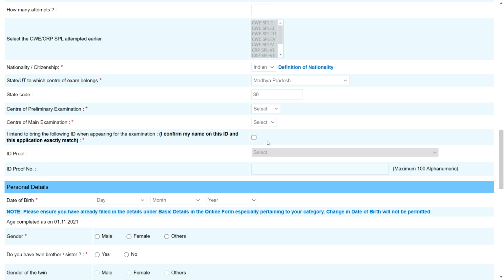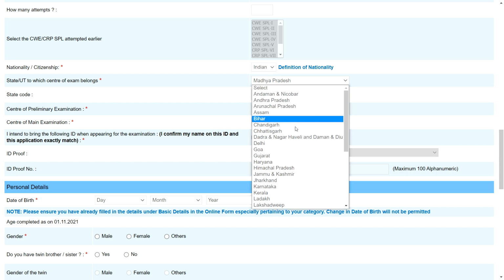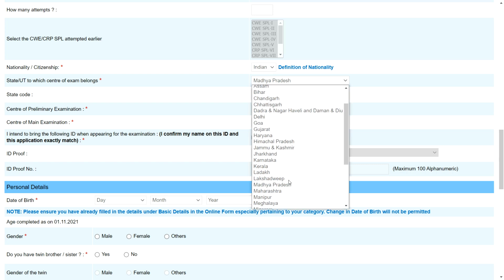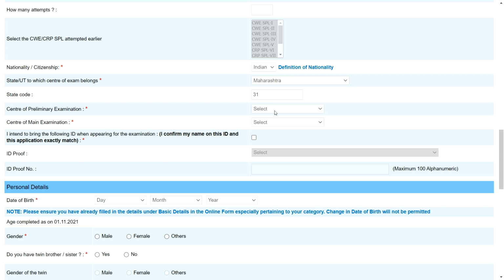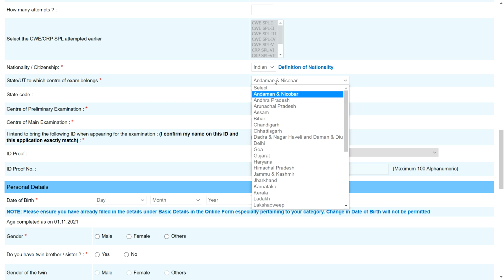Okay, and then center of prelim examination. Now see, for Madhya Pradesh, basically there are 6 centers: Bhopal, Gwalior, Indore, Jabalpur, Sagar, Satna. Okay, like this you have centers. So enough centers are there in each state. For Maharashtra, you can see here the number of centers like this. So enough centers are there, no problem in that.